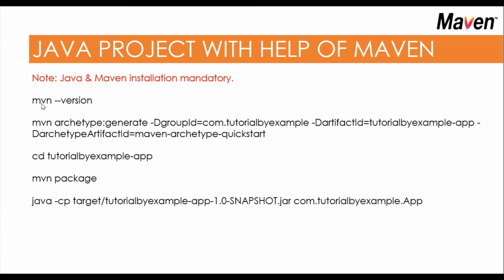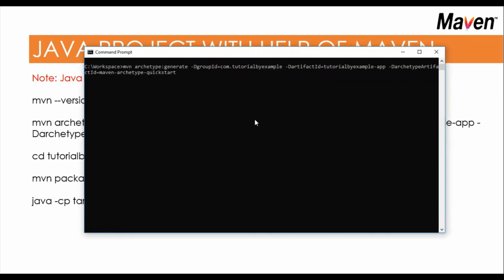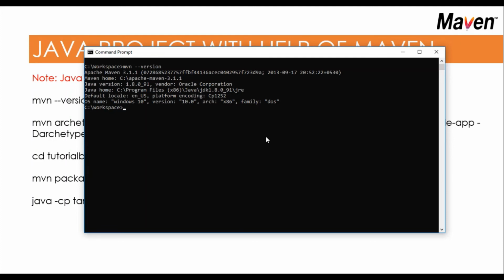So first thing first, you have to run mvn hyphen version, in Windows Server. Yeah, I'm going to perform mvn hyphen version, and all done. But there is an old version of Maven on my Windows.